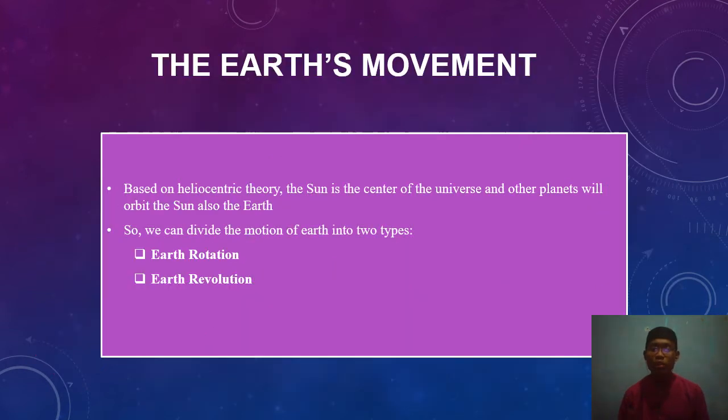Okay, next I will tell about the Earth movement. As we saw before in the heliocentric theory, we say that the sun is the center of the universe, and other planets rotate around the sun, and so does the Earth. So we can see the Earth has motion. We can divide the motion of Earth into two types: the Earth rotation and the Earth revolution.